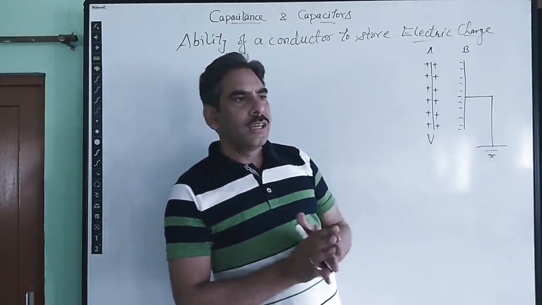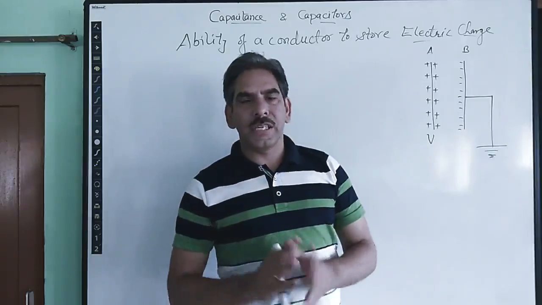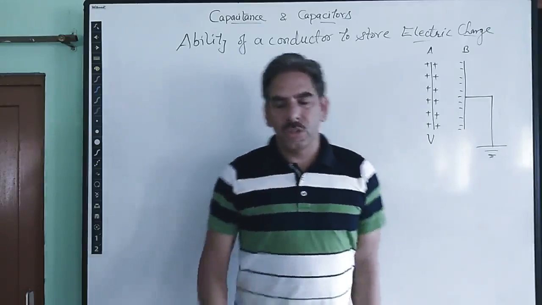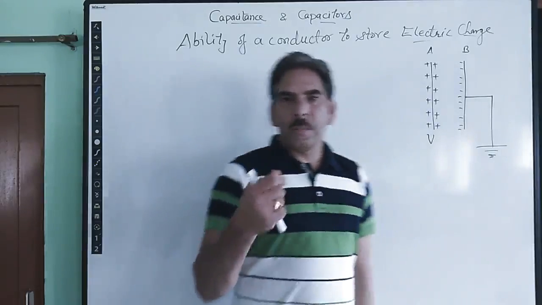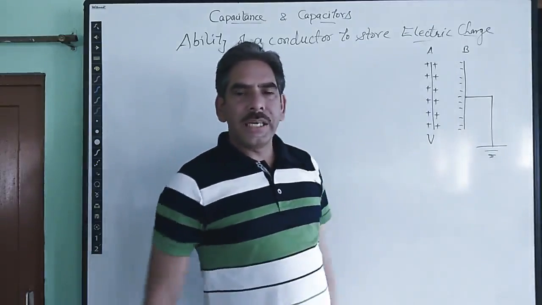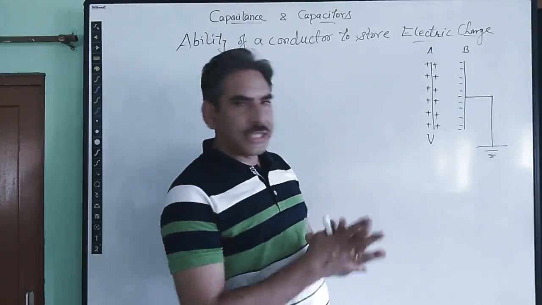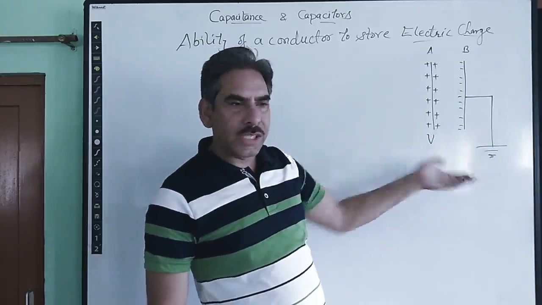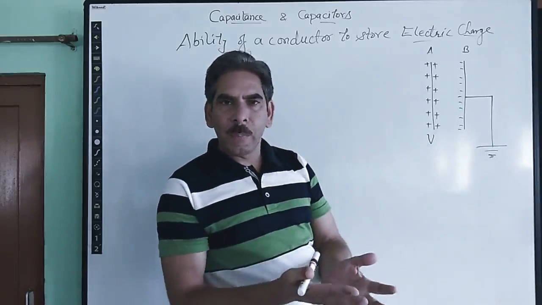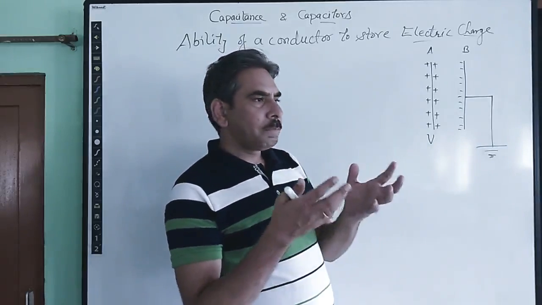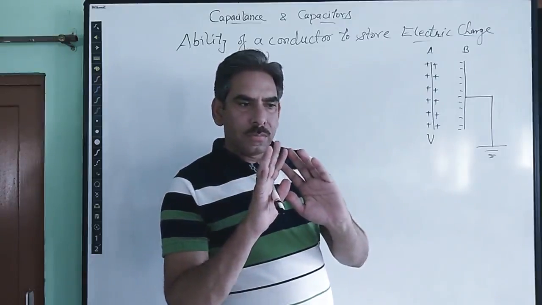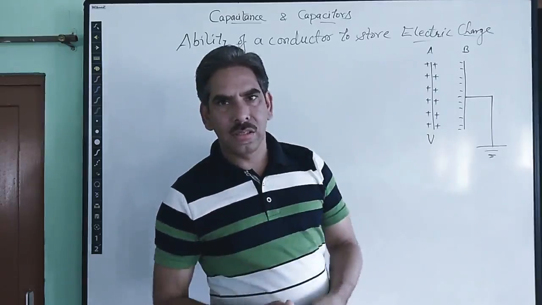That's why, while discussing capacitance, we always make use of two conductors. Each and every kind of capacitor always has two identical conductors placed close to each other. These conductors may be in the form of parallel plates, two concentric spheres, or coaxial cylinders.